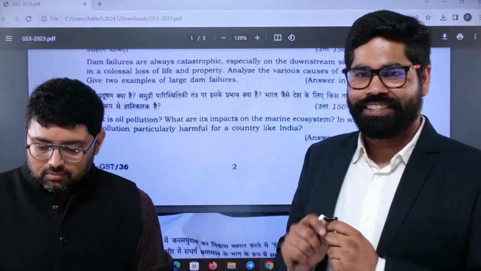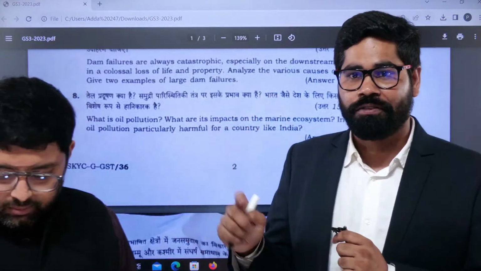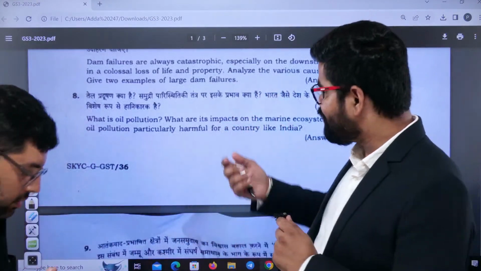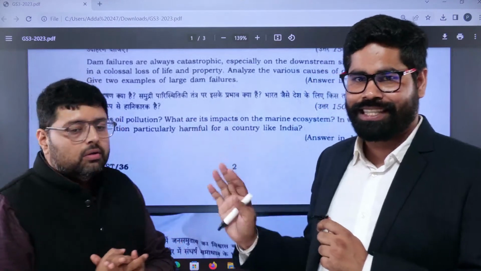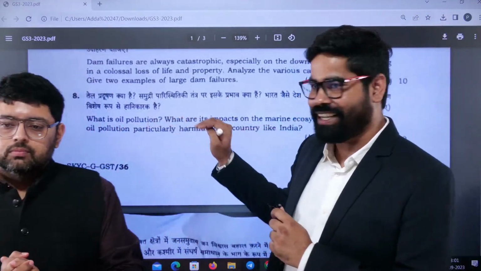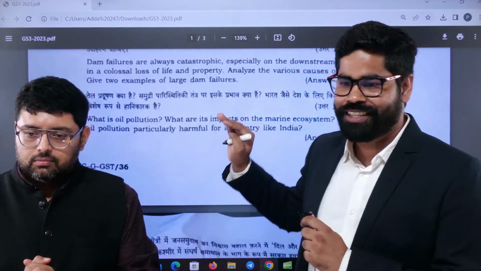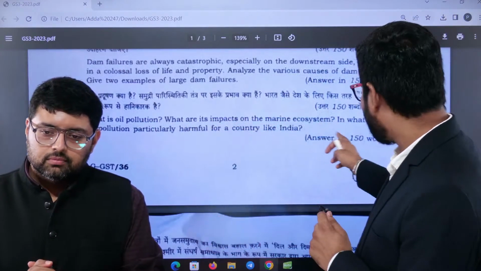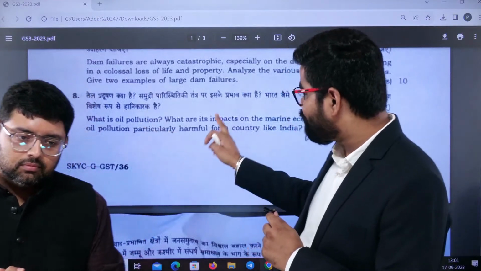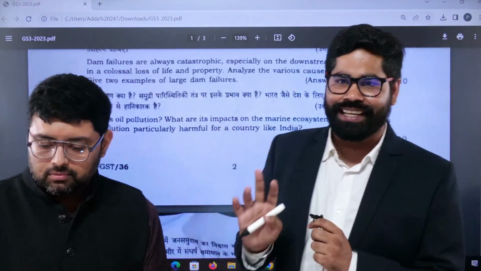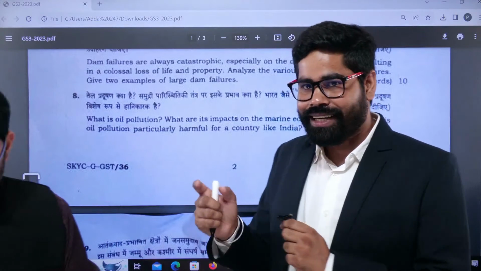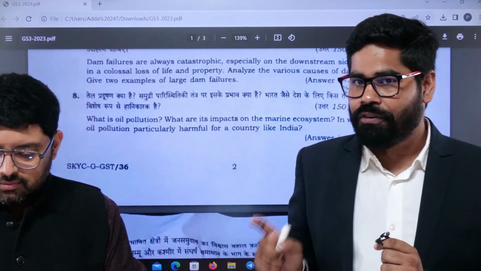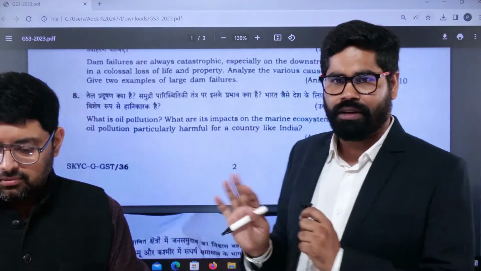If I look at this question and compare it with the microorganism question, then I will still say that it is on the moderate side, because you have got three parts here. First is what is oil pollution. Second, they are asking what are its impacts on the marine ecosystem. And the third part, in what way is oil pollution particularly harmful for a country like India? So now if you have that skill of writing answers, of course you can write an answer here quite beautifully.